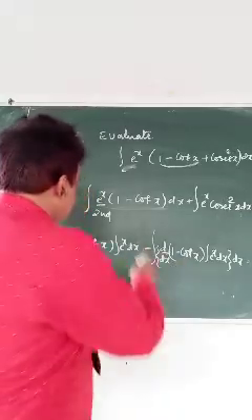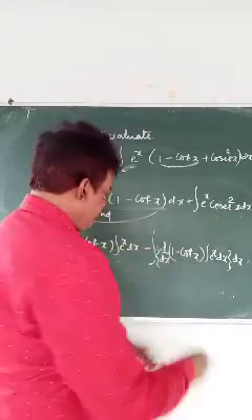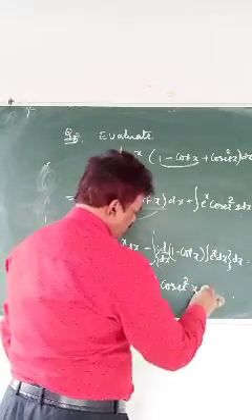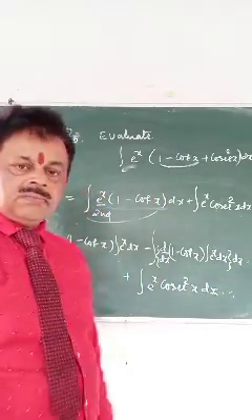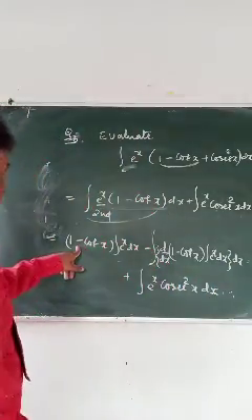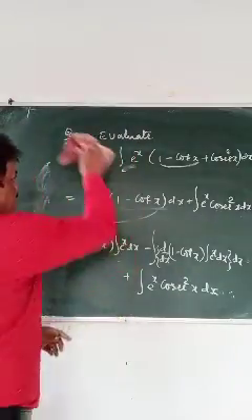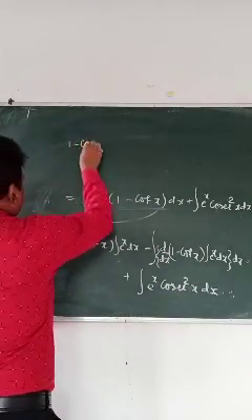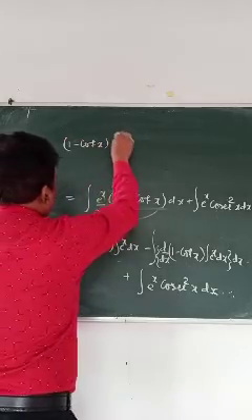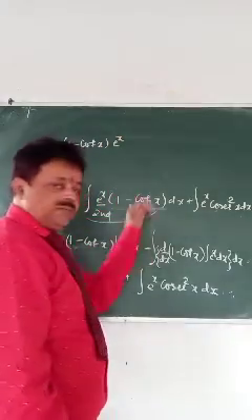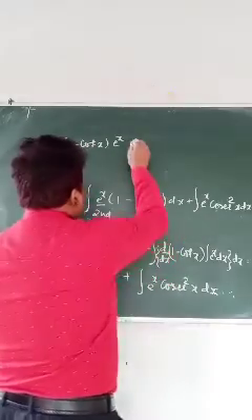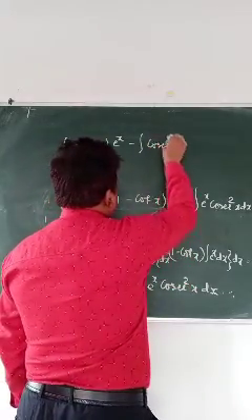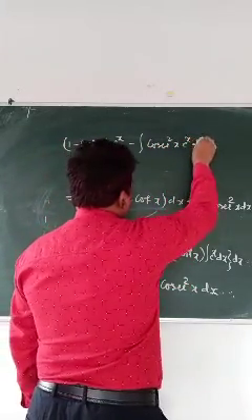This is the answer for this part. This also will remain. Then what is your answer here? Your answer is 1 minus cot x into e to the power x, minus integral of minus 1 into... of 1 is 0, directly you write cosec square x e to the power x dx.